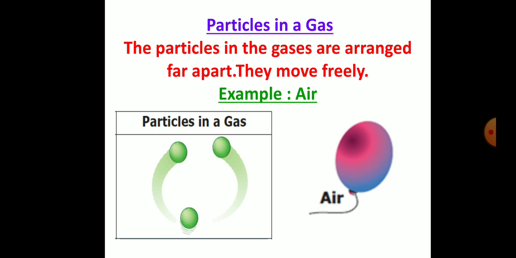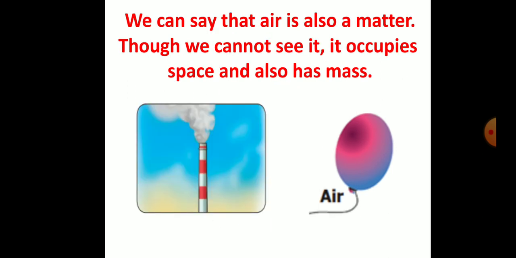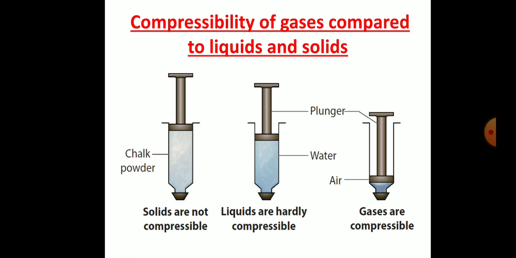Particles in a gas. The particles in gases are arranged far apart. They move freely. Example, air. We can say that air is also matter. Though we cannot see it, it occupies space and also has mass. Here we can see the compressibility of gases compared to liquids and solids. First, solids are not compressible. Second, liquids are hardly compressible. Third, gases are compressible.